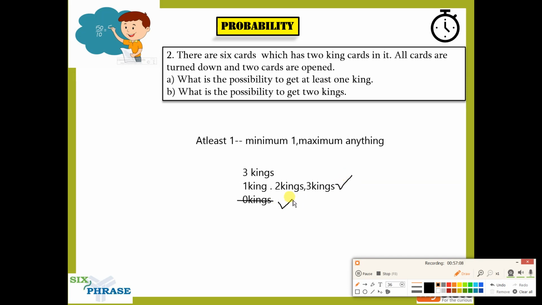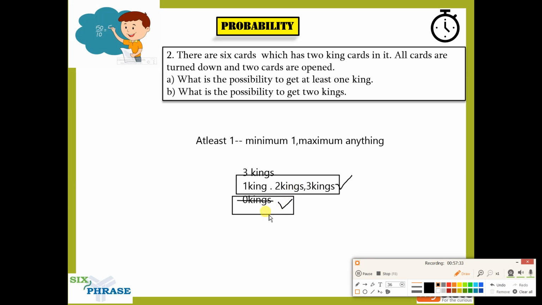Now there is a key understanding here. I told you the probability of an event happening, right? So the probability of this and the probability of this will be equal to what?